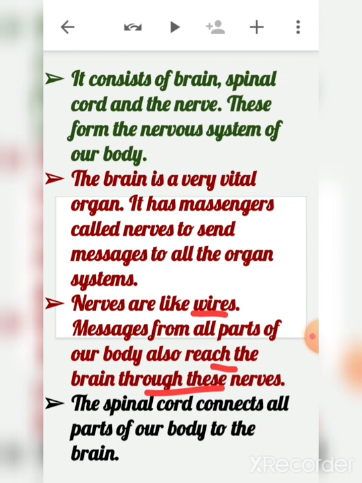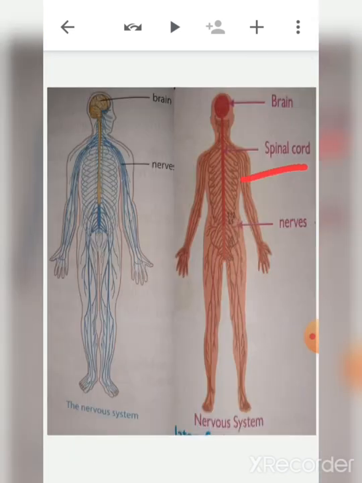So nerves are like wires. Messages from all parts of our body also reach the brain through these nerves, so it acts like a messenger. And then the spinal cord connects all. The spinal cord connects all parts of our body to the brain. You can see here it is connecting all body parts to the brain.